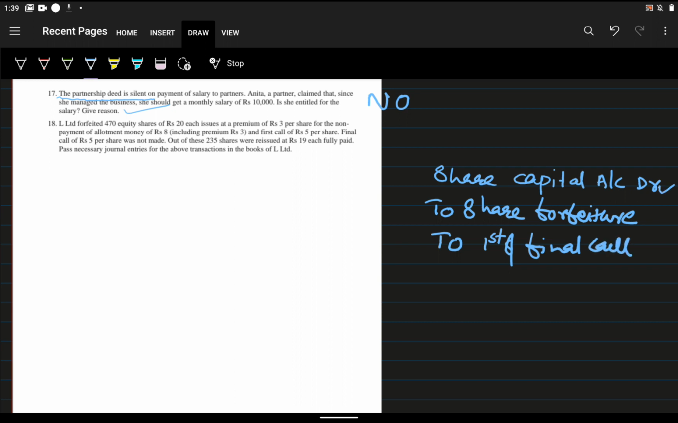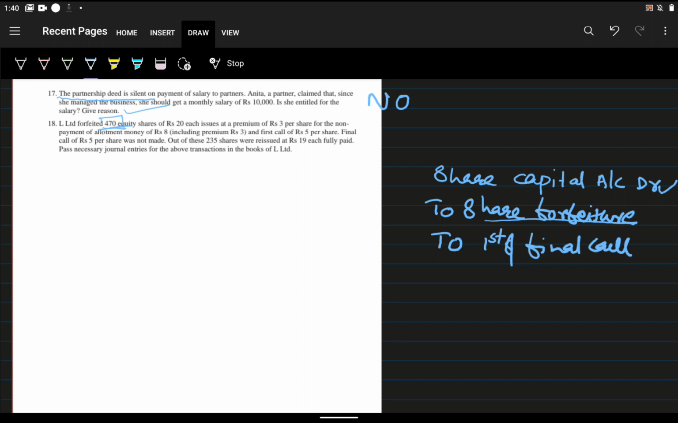What is share capital? The amount which we forfeited. Here what is the amount which we forfeited? That is the shares which we forfeited, 470 equity shares, clearly given in the question, of rupees 20 each. And what is share forfeiture account? Where what we will write? The amount which we received. That amount we will write in share forfeiture account.